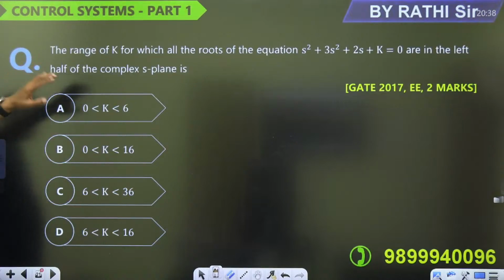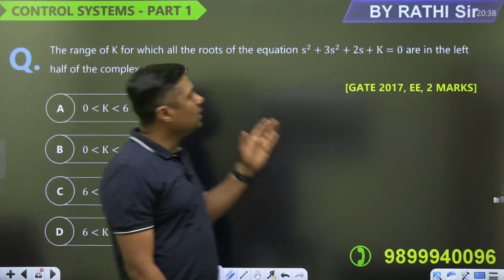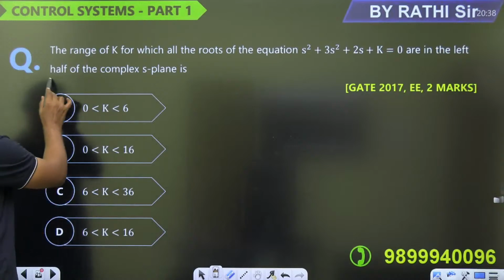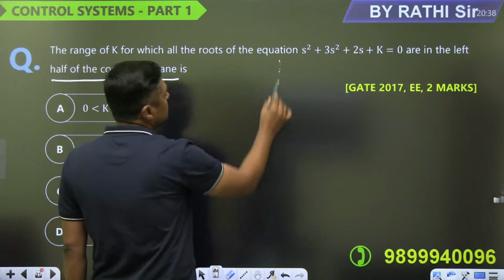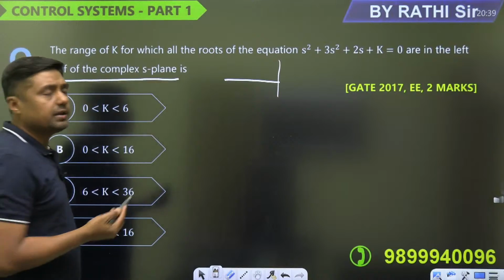The range of k for which all the roots of the equation are in the left half of the complex S plane. Left half. Again, if all the roots of the equation are in the left half, it means the system is stable. If all the roots are on the left half, then the system is stable.